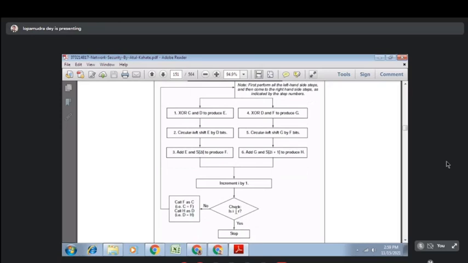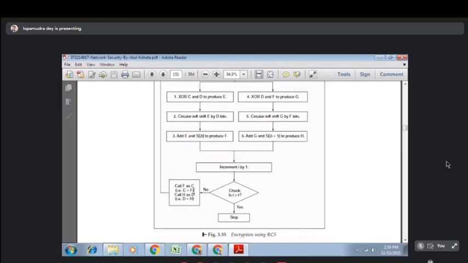So basically, I count how many rounds you are going to do. If it is greater than the number of rounds, you have to stop, and then you will generate the ciphertext.